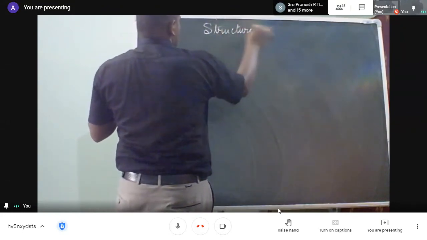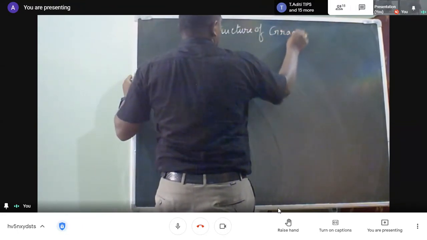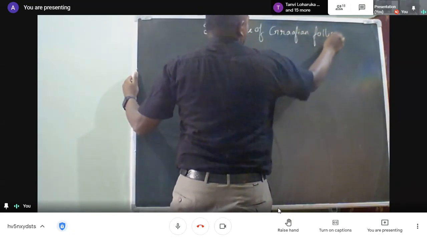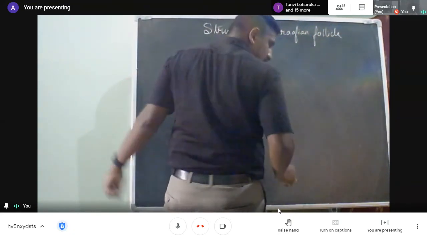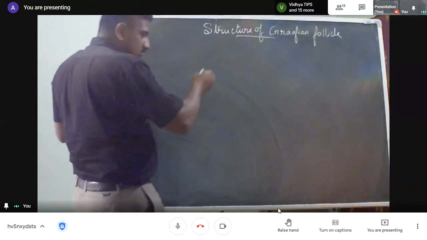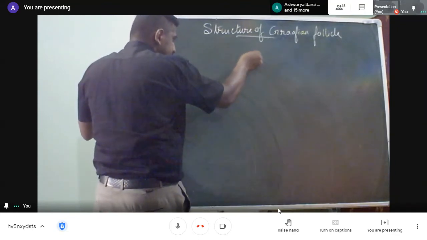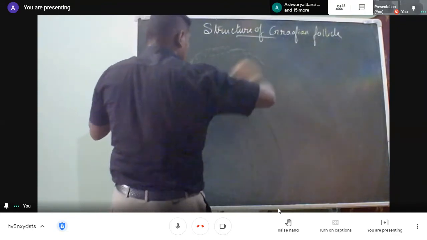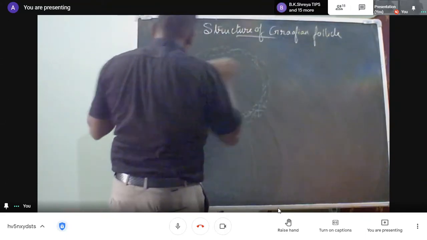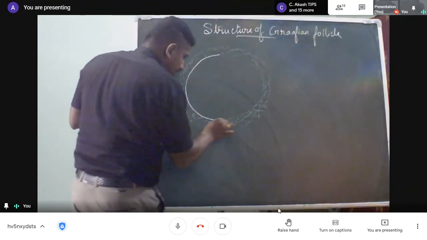Structure of Graafian follicle. It will take only 10 minutes because it's lunchtime and I know you may be very tired, so I won't trouble you too much. They are organized into various types of layers.